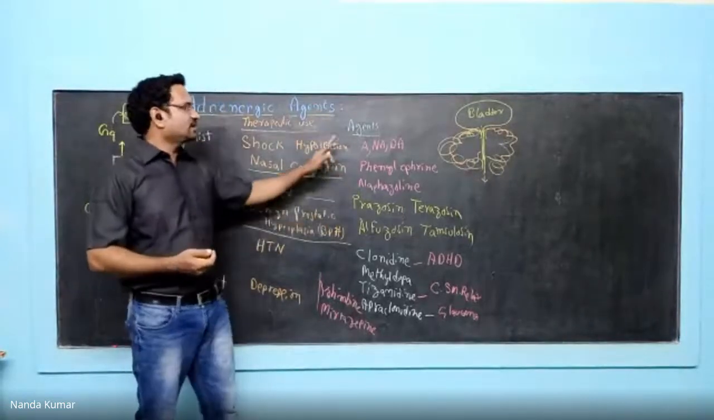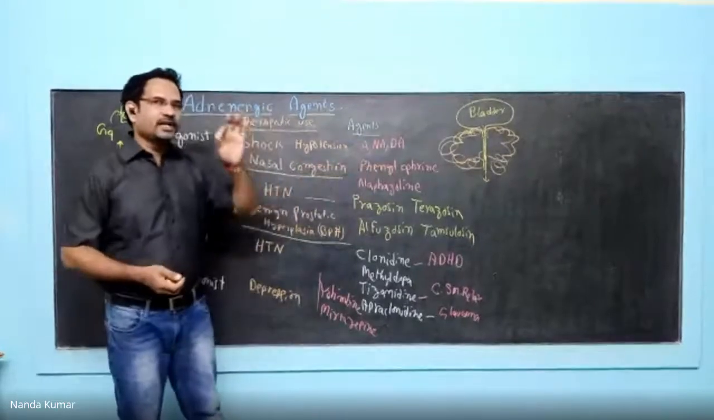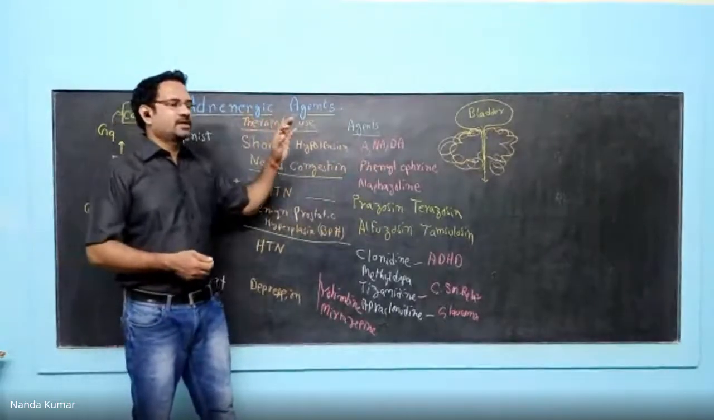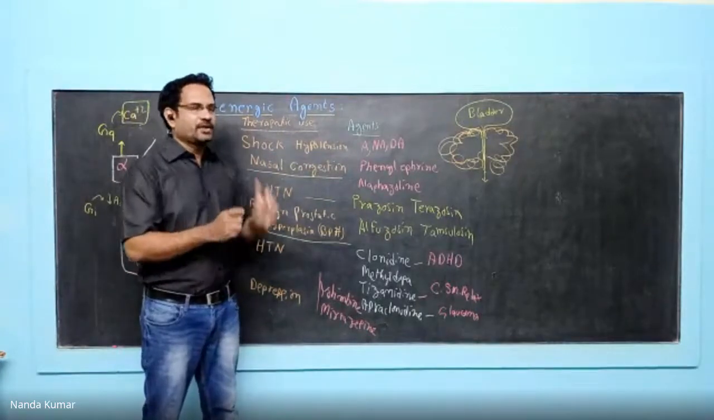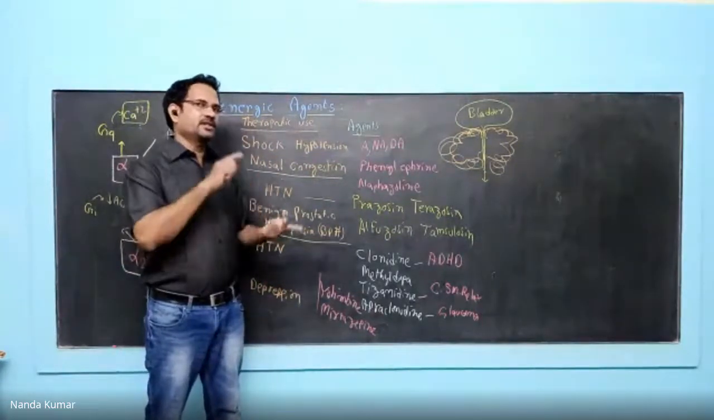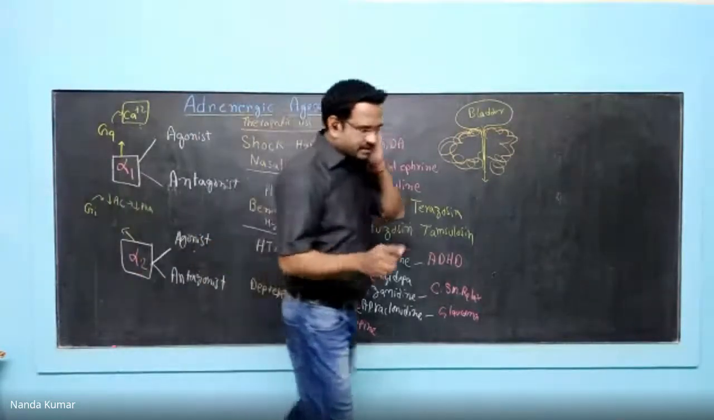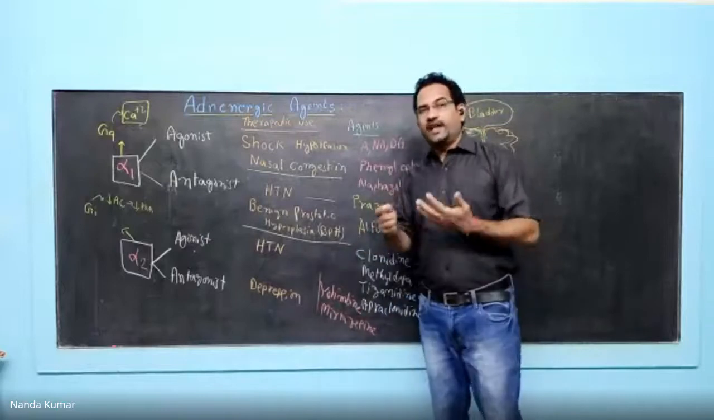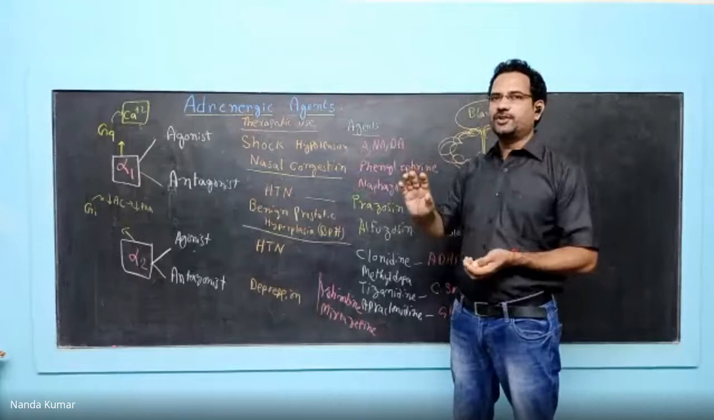So the drugs in this class are adrenaline, noradrenaline, and dopamine. Again, we read these three drugs theoretically, but clinical uses are very limited because their duration of action is very short, because they are metabolized by monoamine oxidase and catechol-O-methyltransferase. But adrenaline has uses. It is used to treat anaphylactic shock. In fact, it is the drug of choice to treat anaphylactic shock.